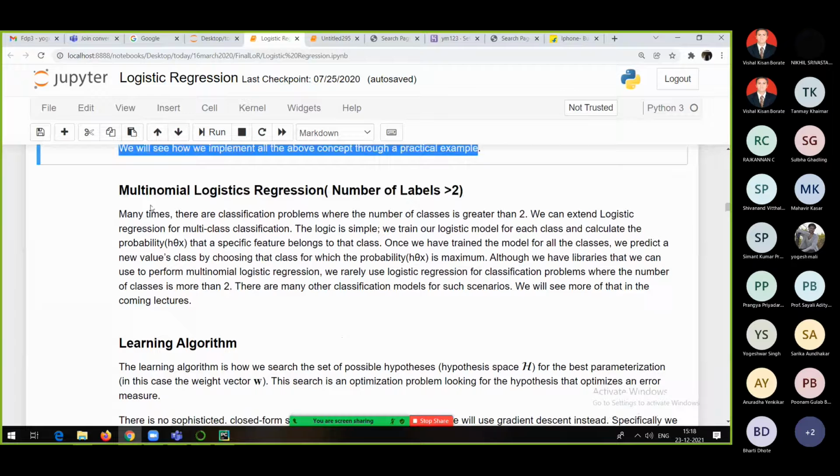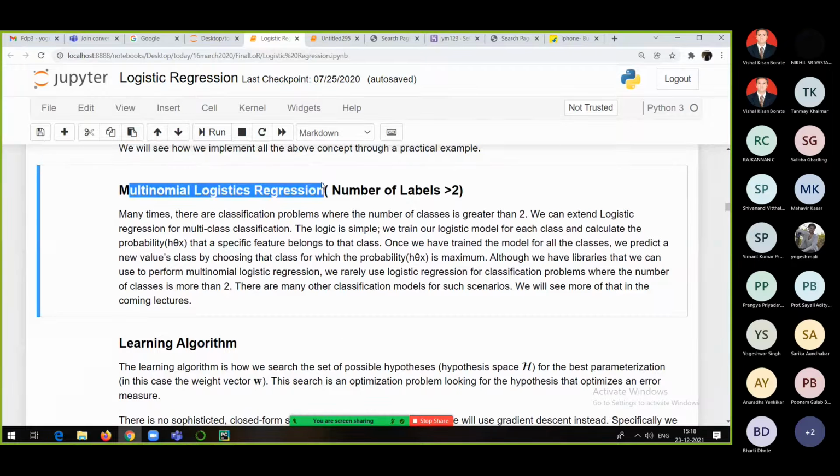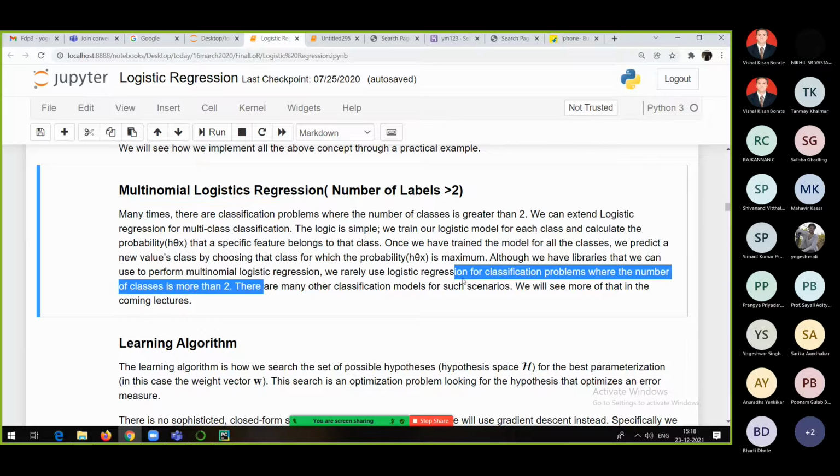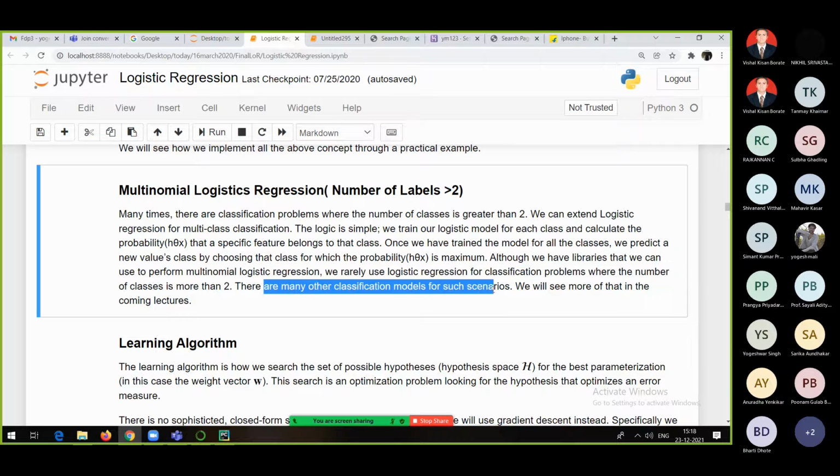And multinomial logistic regression. One important point about logistic regression is that it has been suggested that if you have a binary class classification problem, one can go with logistic regression. But generally, if you have a multi-class classification problem, we do not go with logistic regression, because there are many other classification models which are far better, like KNN, Naive Bayes, XGBoost.